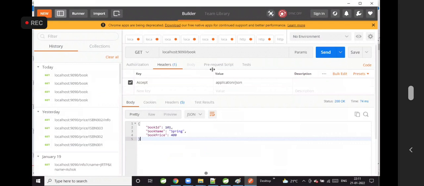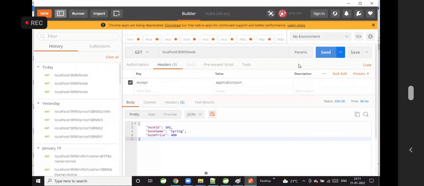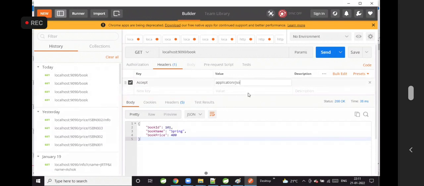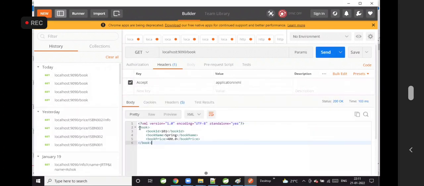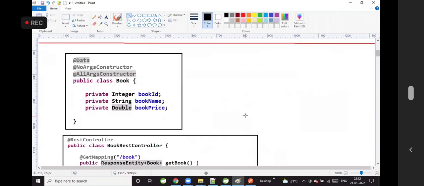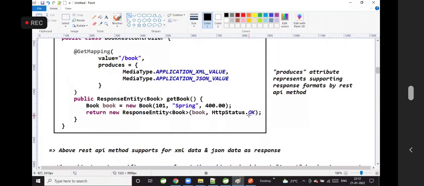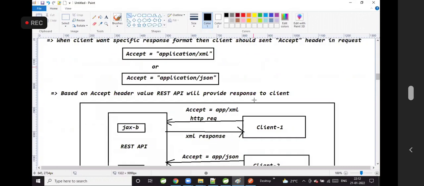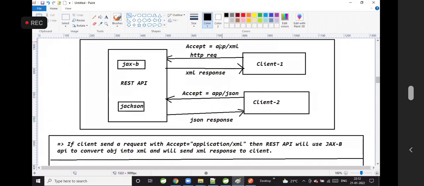Now see here, my REST API is doing that operation. This client wants JSON, so the client is sending Accept equal to application/JSON, and it gives JSON. The client wants XML, application/XML. Send the request. Yes, it is giving XML. So based on the client request, my REST API provides XML response and JSON response. How will my REST API understand whether the client wants an XML or JSON response? That's where the client sends a request by using the Accept header.